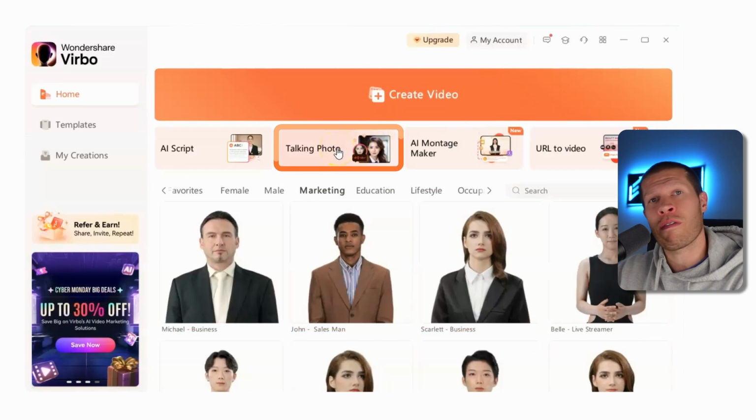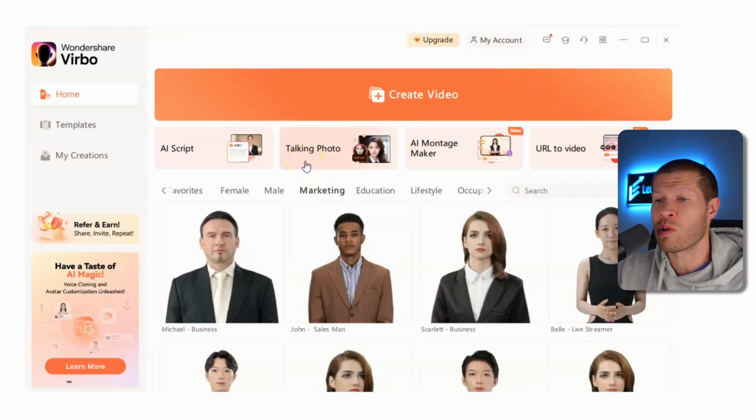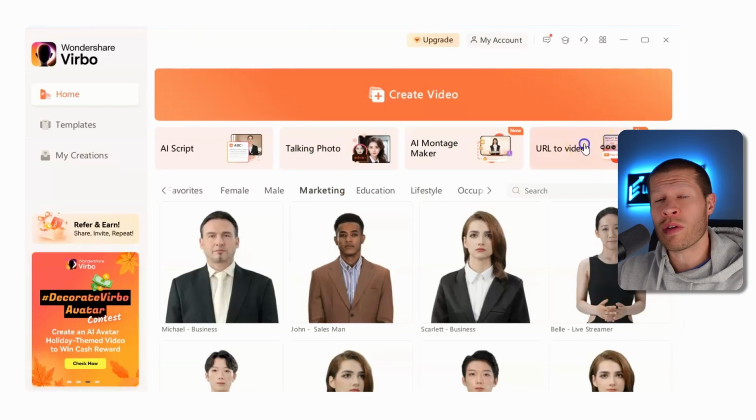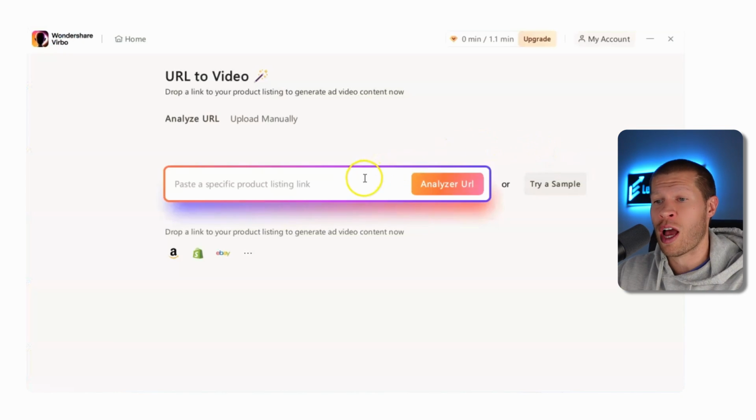You could also turn a photo into a talking photo or a video, which is a cool feature. I've not used this feature yet, full disclosure, but it looks very cool. Just a lot of different things pop into my mind about how you could turn a specific picture of a product into a TikTok Shop video very quickly. Something along those lines. You have the montage maker. Here's one that I would use specifically for TikTok Shop or the product videos if you're running ads specifically.